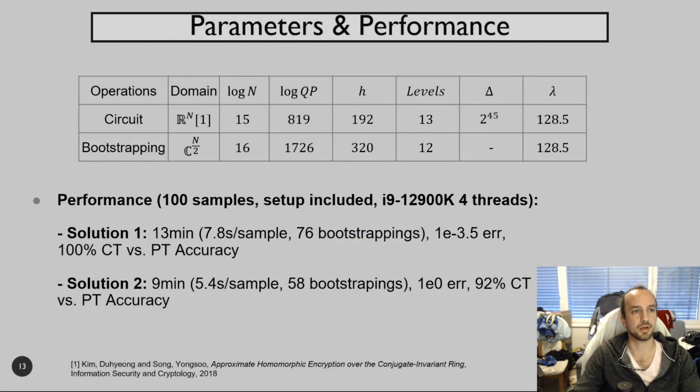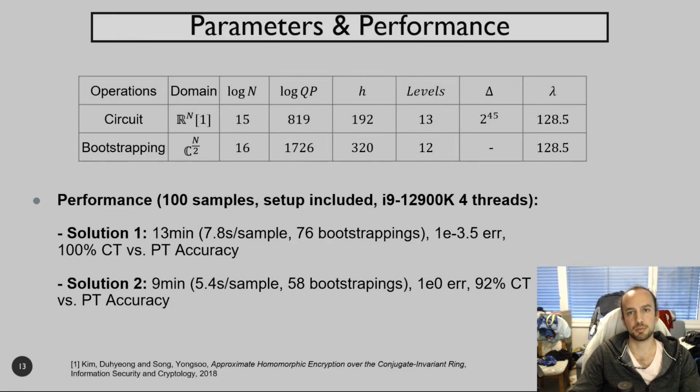And now we have numbers. So regarding the parameters, I use two of them. One for the main circuit, which uses the conjugate invariant CKKS that enables to pack n reals instead of n/2 complex, and one for the bootstrapping over the complex this time. Since we can pack 2 real ciphertexts into a complex one, this enables to make use of the full throughput of the bootstrapping and reduce the number of calls by a factor of 2.